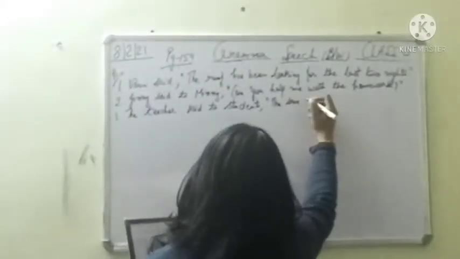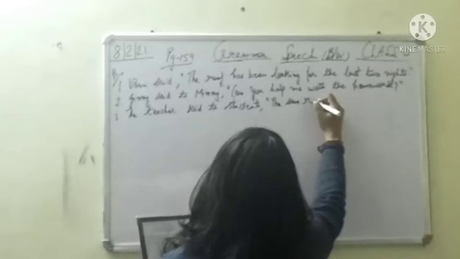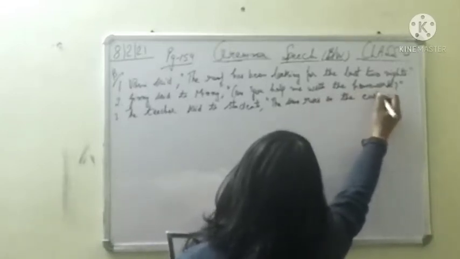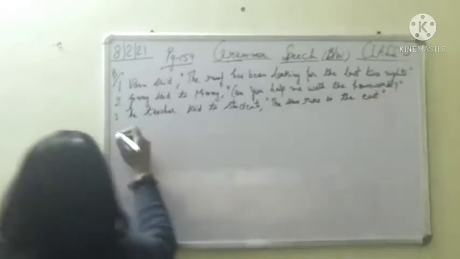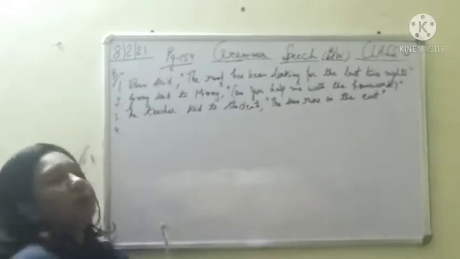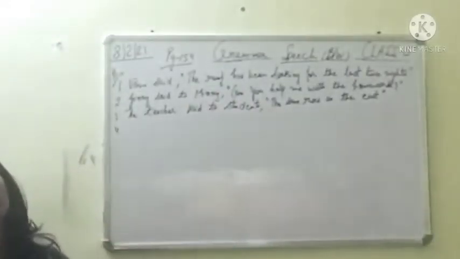T becomes capital, universal truth है तो ये ऐसे की ऐसे रहेगा. The sun rises in the east. Only then in indirect speech there will be no change. Only we will remove these inverted commas and we will put that, and T will become small. This is the only change.